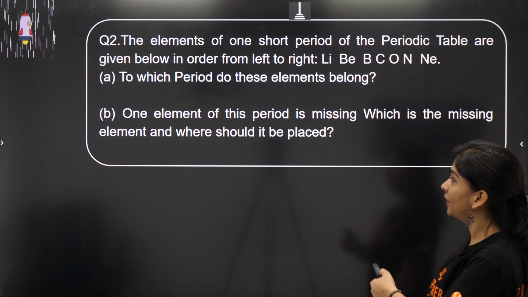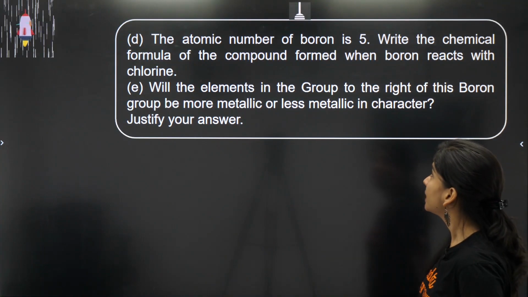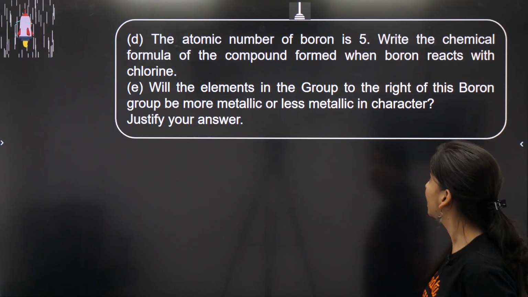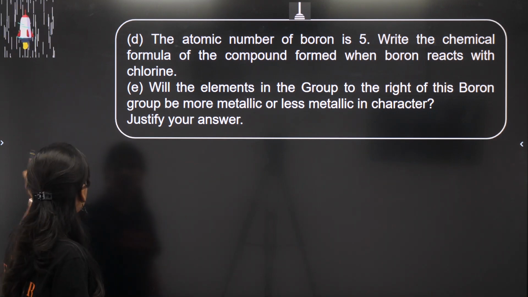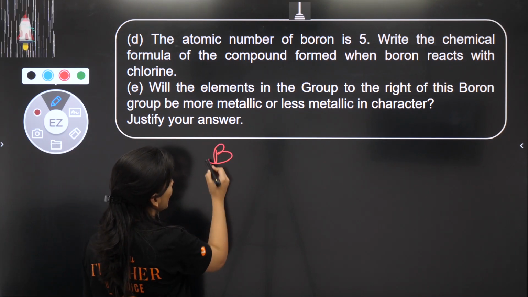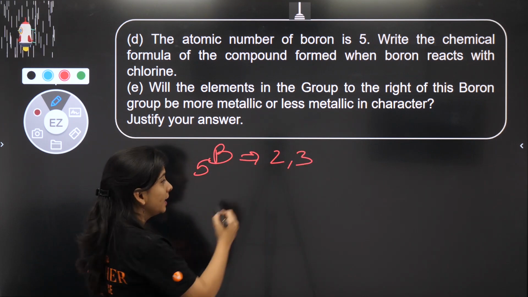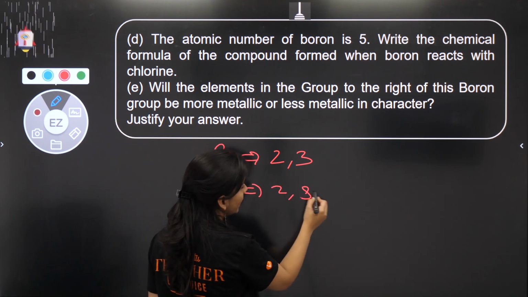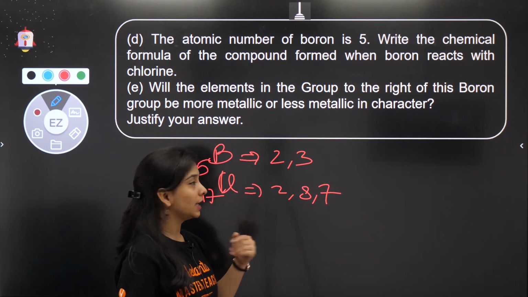Next question. Before moving to the next question, let's see some of the part which is left. The atomic number of boron is 5. Write the chemical formula of the compound formed when boron reacts with chlorine. So this is totally based upon valency. We can easily check. Boron has atomic number 5, so its configuration is 2, 3. If I compare it with chlorine, atomic number 17, configuration 2, 8, 7. So the one with 7 electrons has a valency of 1, trying to accept 1 electron.